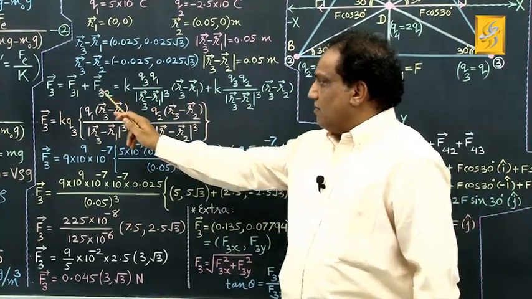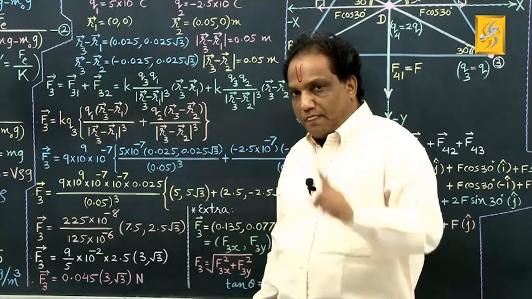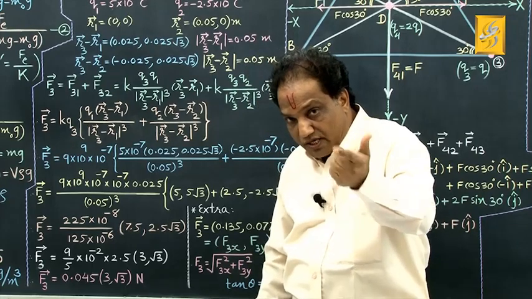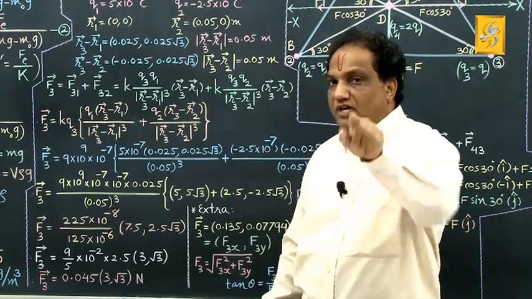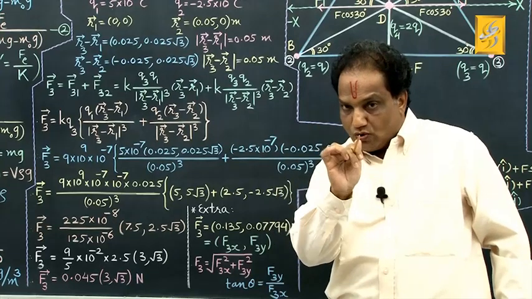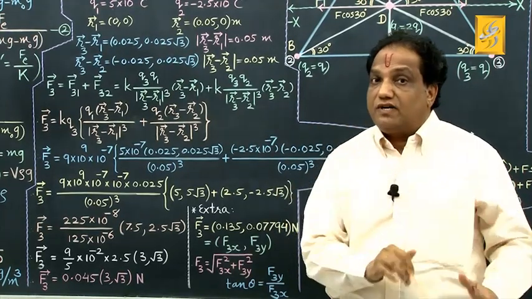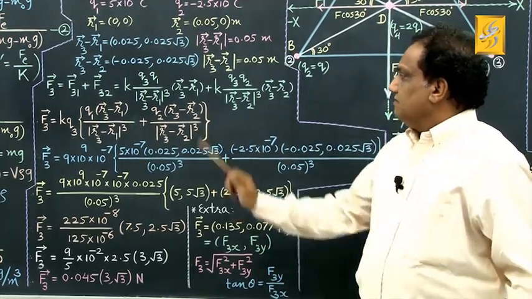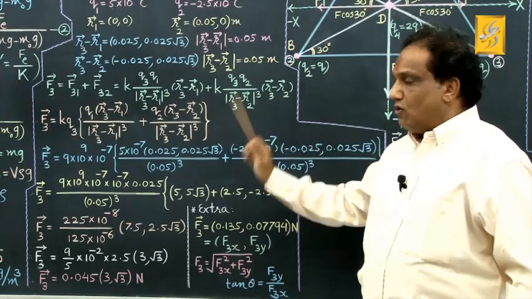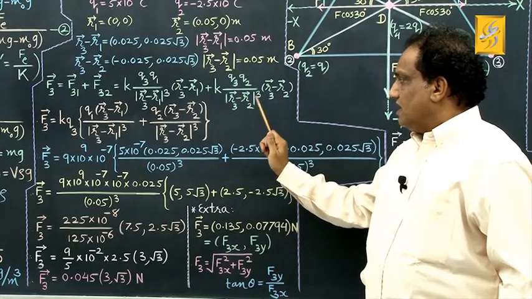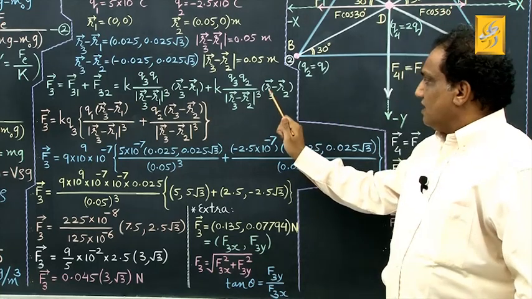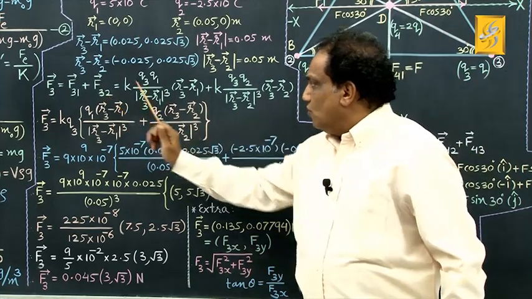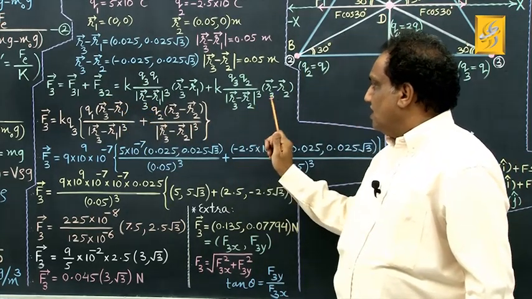Correct? Now plus vector F32, that is the Coulombian force exerted on the third charge by the second charge. According to the same vectorial form, vector F32 will be K Q3 Q2 upon mod of vector R3 minus vector R2 whole cube into vector R3 minus vector R2. Just check the order: 3 2, 3 2, 3 2.